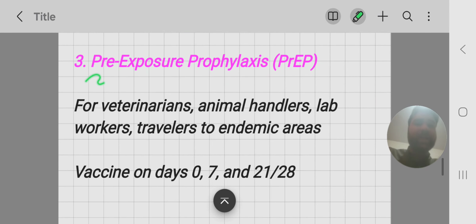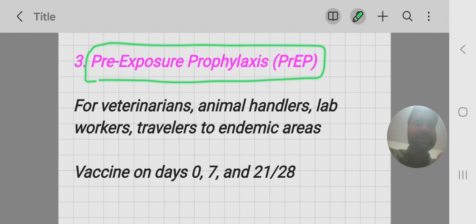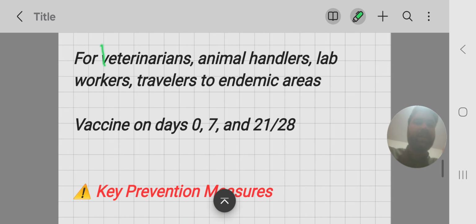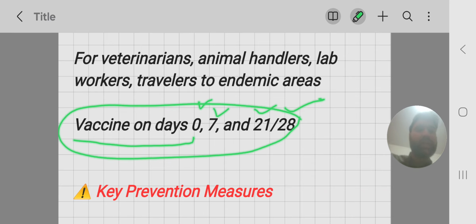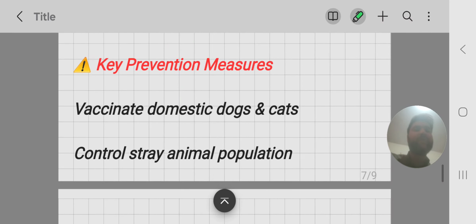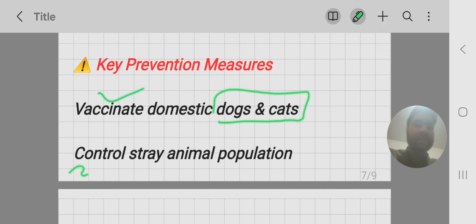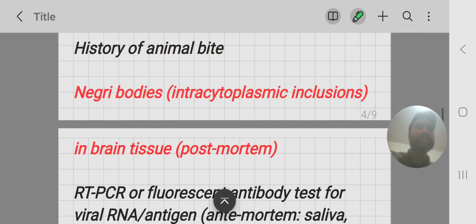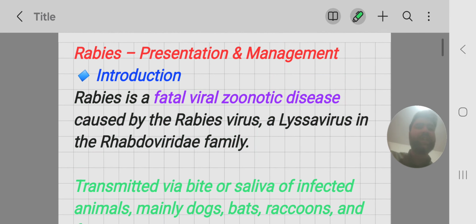If the patient requires pre-exposure prophylaxis, before exposure the patient requires prophylaxis, especially for the doctors who deal with animals, then we give vaccine on 0, 7, 21 and 28 days. So this is the method for pre-exposure prophylaxis. Key preventive measures: vaccinate domestic dogs and cats, control stray animal population. So this is all about rabies, a life-threatening infection.